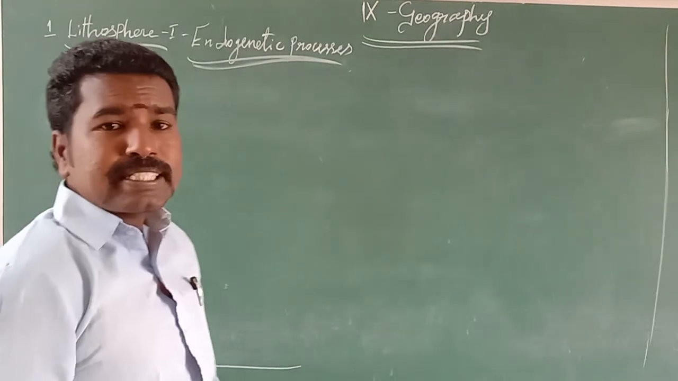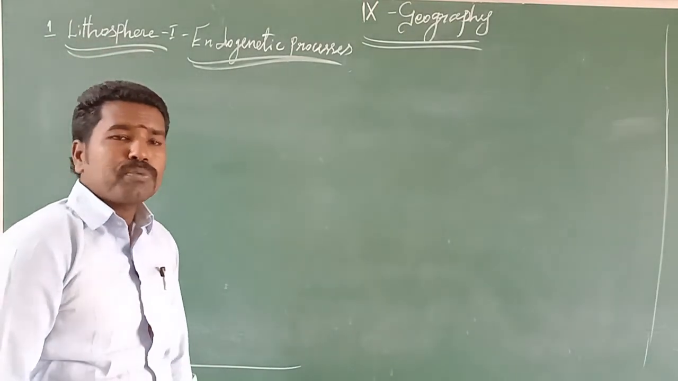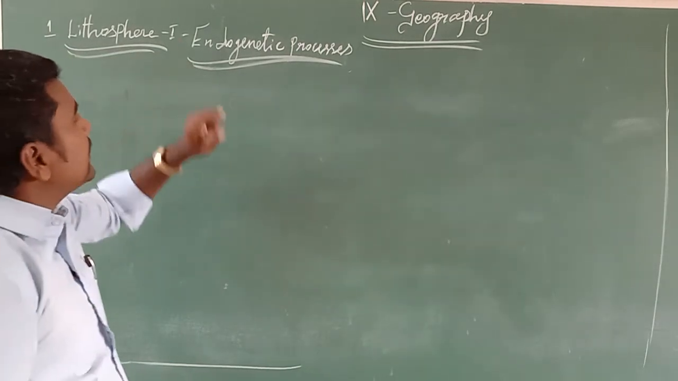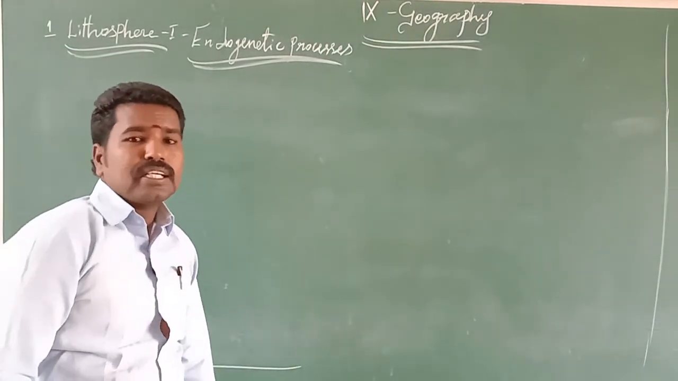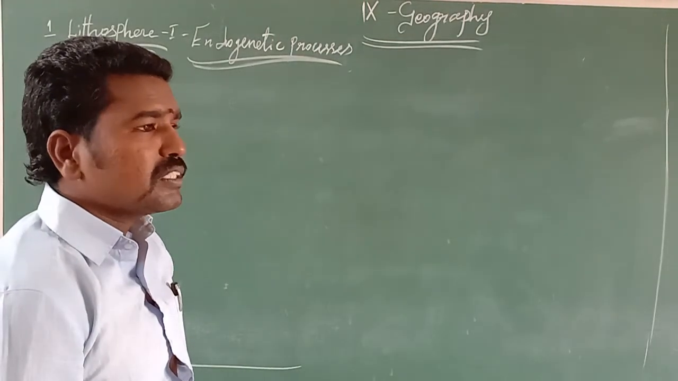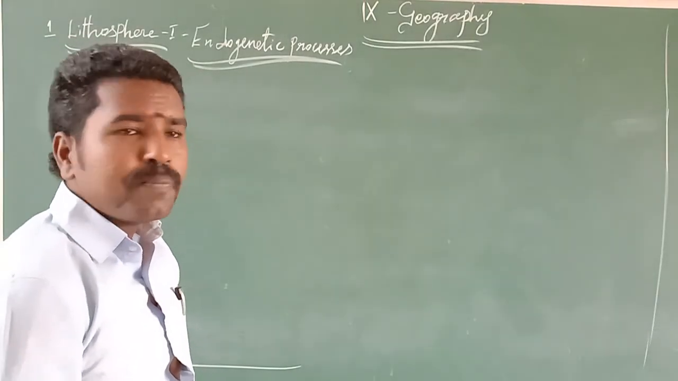First of all, we are going to discuss the ninth standard geography. We have totally 8 lessons in the geography portion. First, we are going to discuss the lithosphere and the endogenic process. This is the first lesson of the ninth standard geography portion. It is a very important lesson because we can gather most of the information through it.